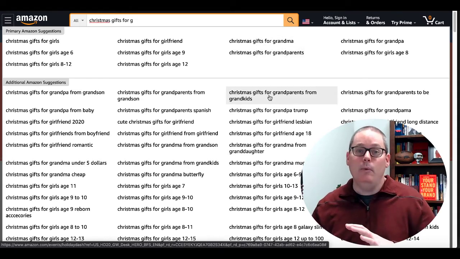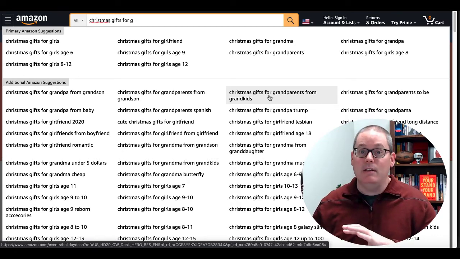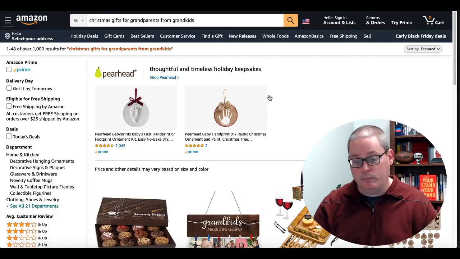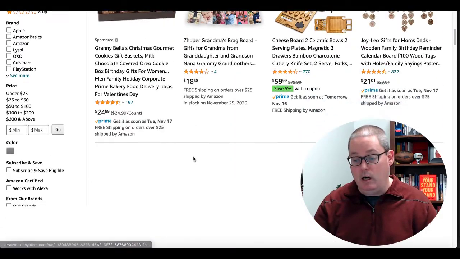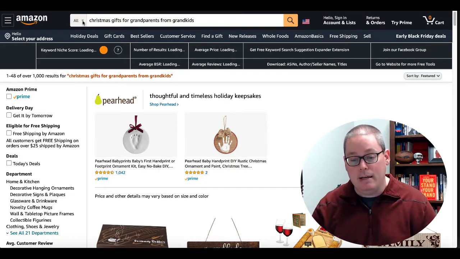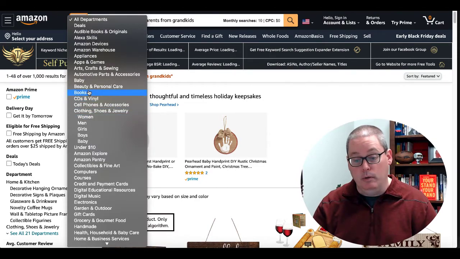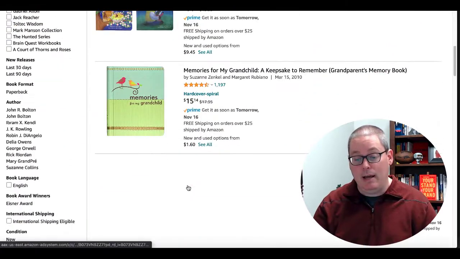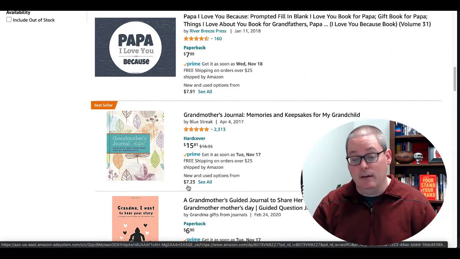And we're looking at these keywords and we're thinking to ourselves, how do these keywords line up with the holidays? So you simply just click on one. Now what you've done is you're looking at all the holiday gifts here for gifts for grandparents from grandkids, and you could easily just drop this section down here and go to books. Go ahead, hit search again. Now you're going to see here that you have some book ideas and some book idea covers that are selling.